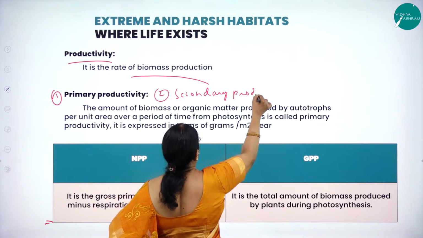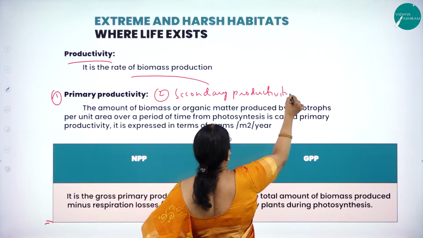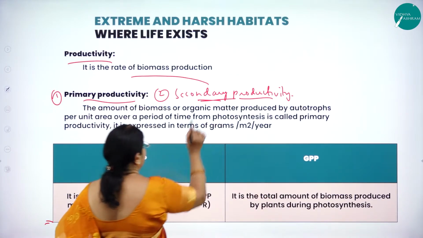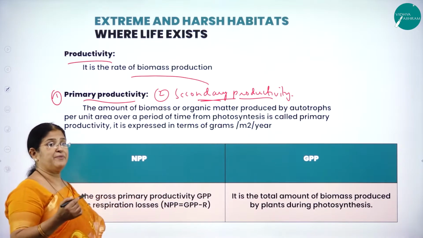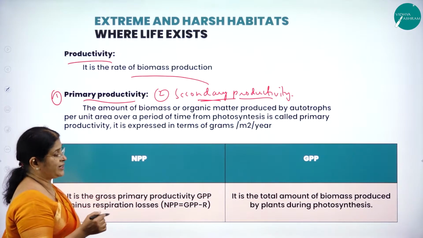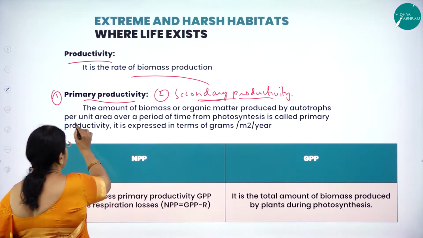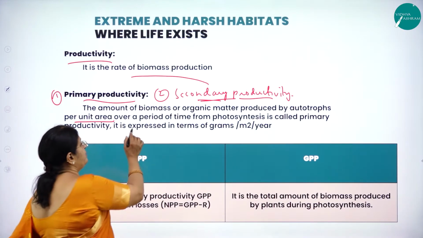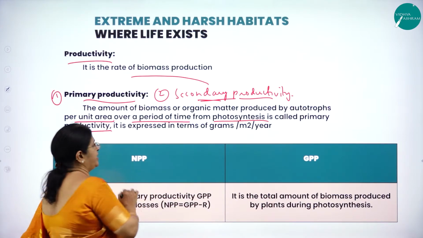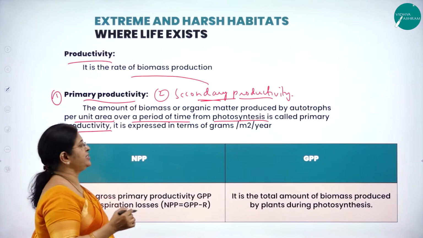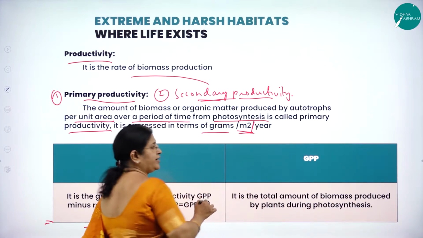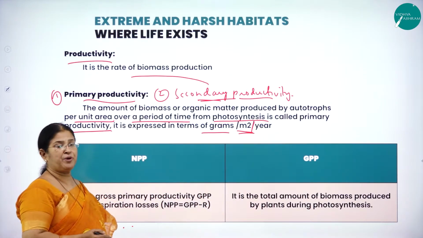Secondary productivity. So primary productivity and secondary productivity. What is primary productivity? The amount of biomass or organic matter produced by autotrophs per unit area over a period of time from photosynthesis is called primary productivity, and it is expressed in terms of grams per year, right? So here, what is primary productivity?